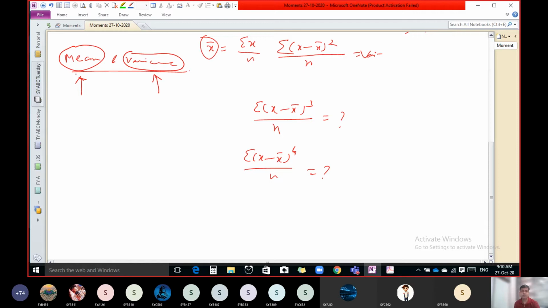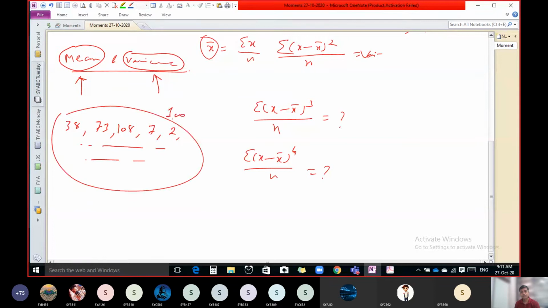Let us take one small example. Suppose we have an idea about the score made by a cricketer in his last 100 matches. So we have the scores of the last 100 matches of a batsman. Let us say in one he scored 38, 73, 109, 8, 7, 2, like that. We have information for 100 matches.